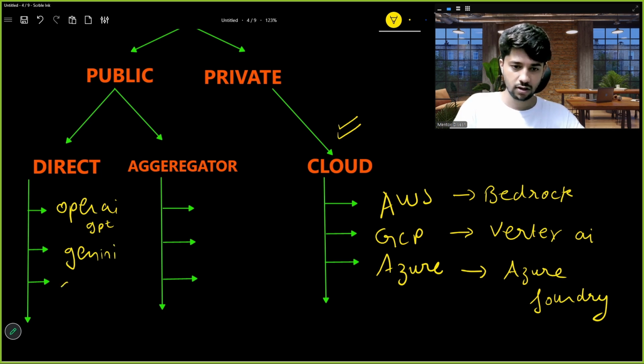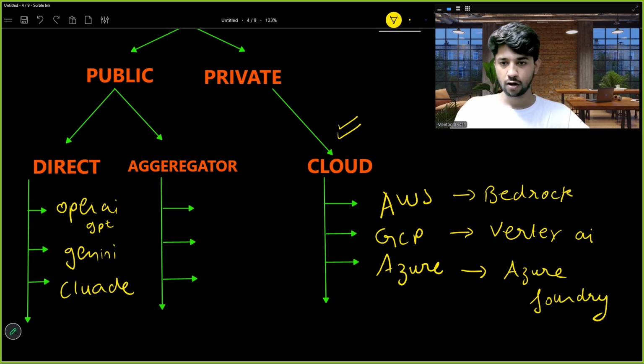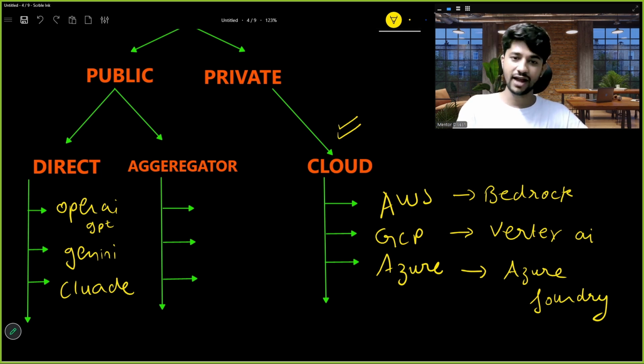And the third, currently the most amazing framework going on, is Claude. Claude also has different models. Claude is currently leading the market space like anything. Claude is the best brain which you guys can use, right? So these are the direct providers and these are the paid providers. Gemini gives you a free trial. OpenAI does not give you a free trial. Claude does not give you a free trial. You have to go towards the paid plan only.